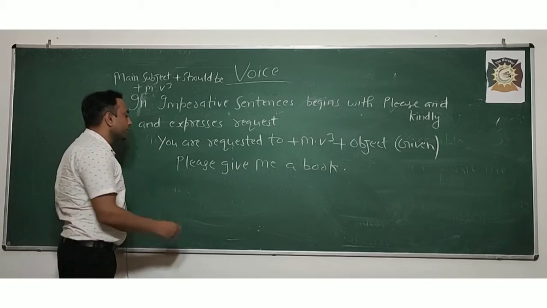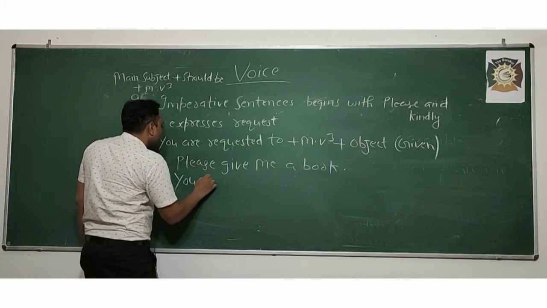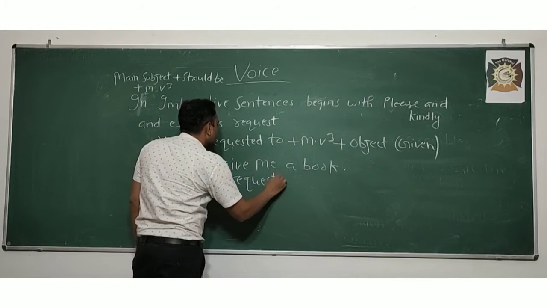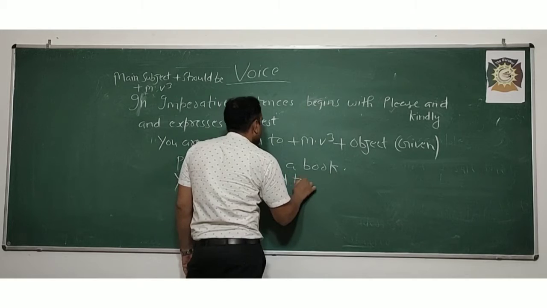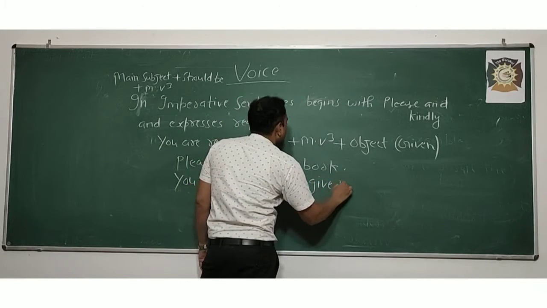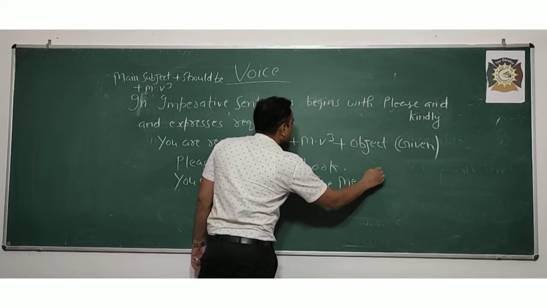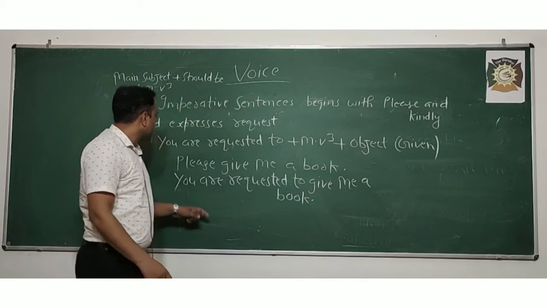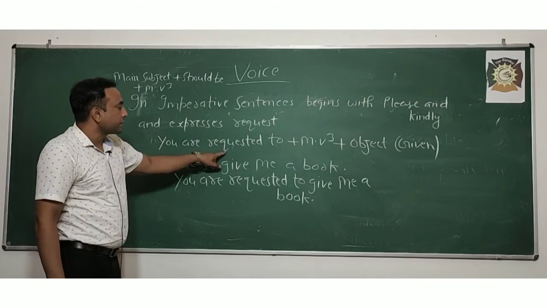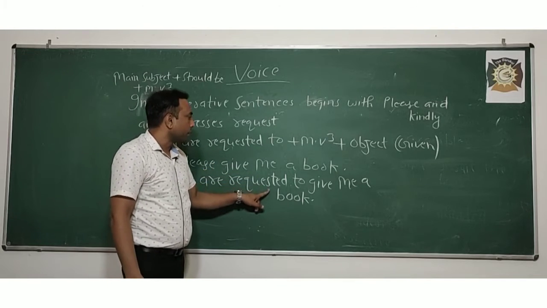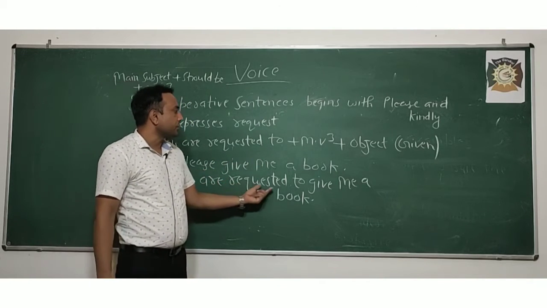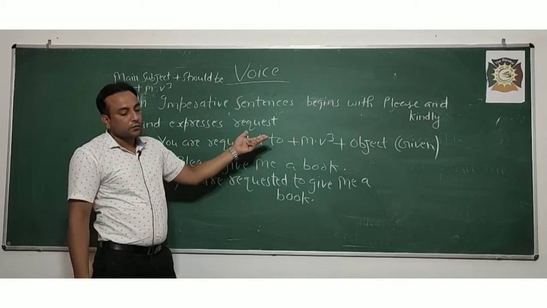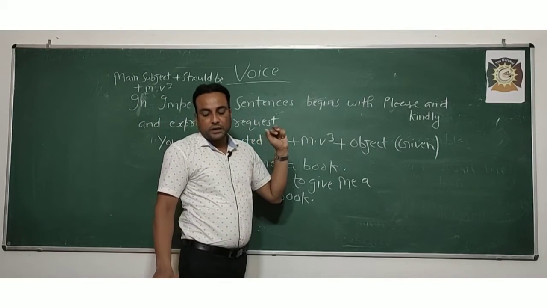You are requested to plus the third form of the verb. So you are requested to give me a book.